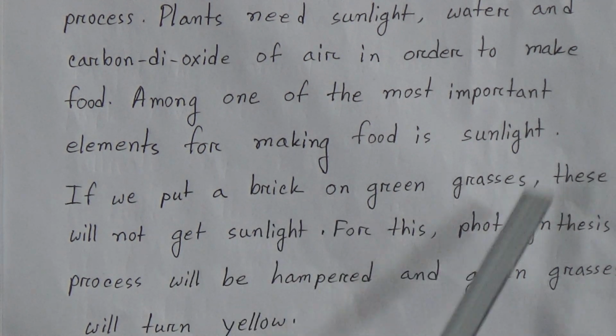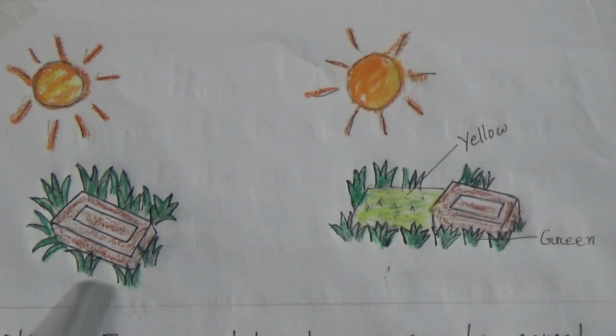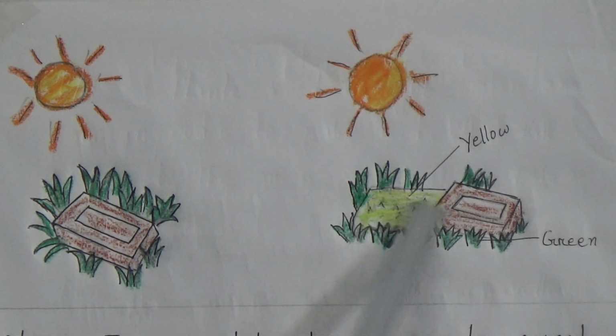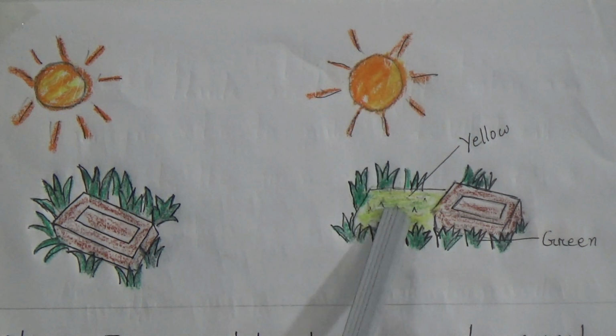For this, the photosynthesis process will be hampered and the green grasses will turn yellow. Here is the picture of this: if we put a brick on green grasses, it will become yellowish like this, because it will not get sunlight properly.